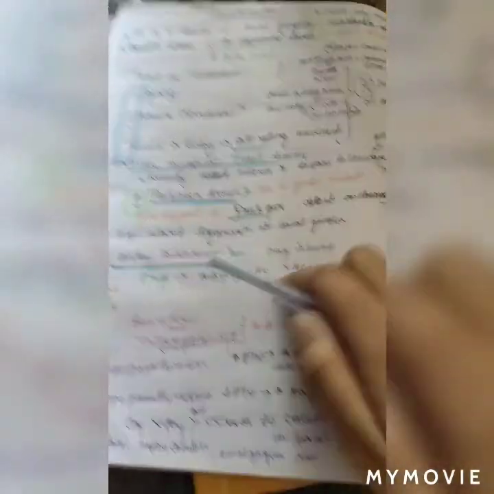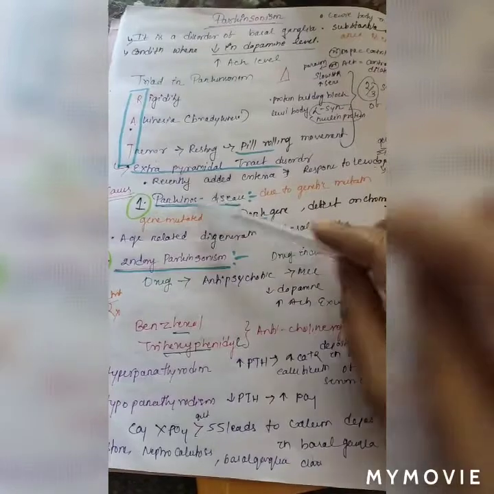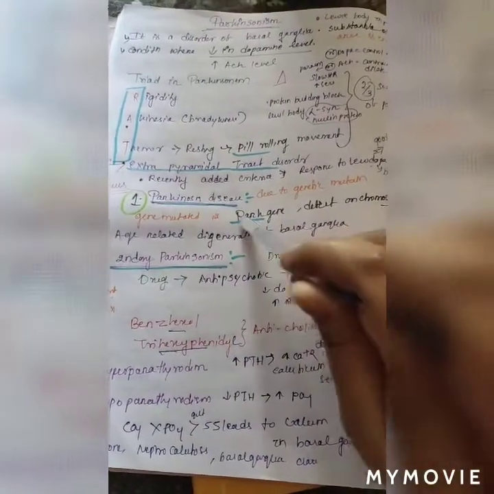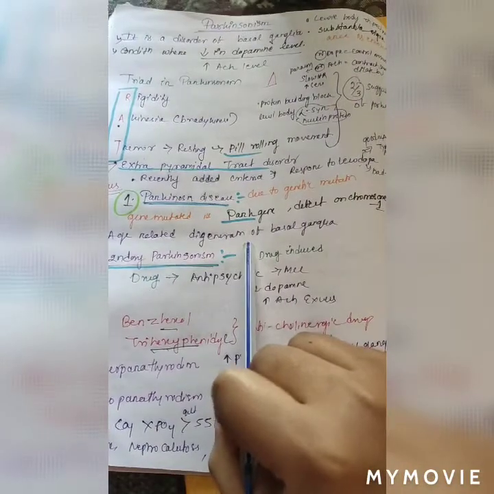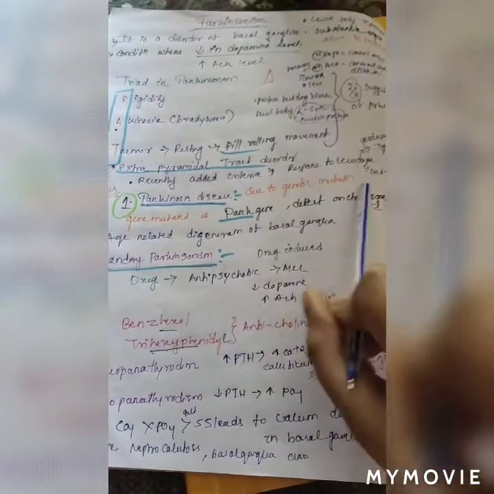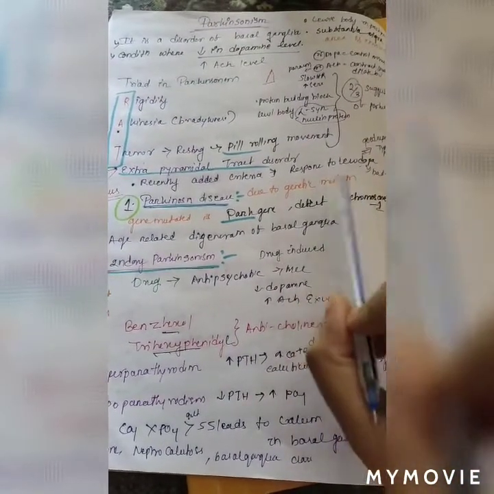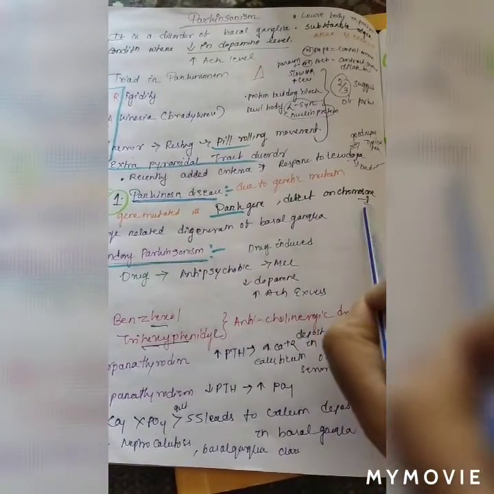The causes. The first cause is primary Parkinson disease, which is age-related degeneration of the basal ganglia. Here we find genetic mutation, the Park gene, found on chromosome 1.